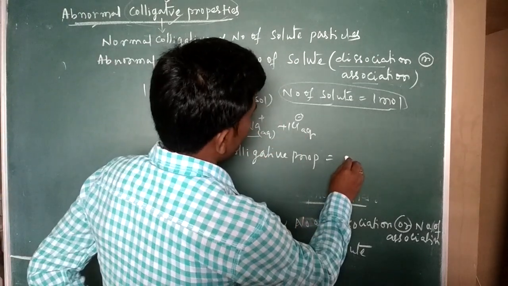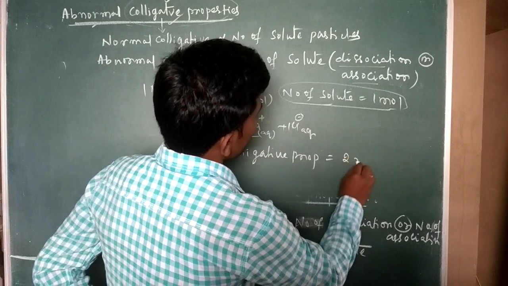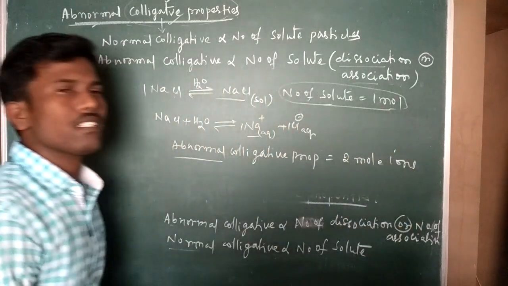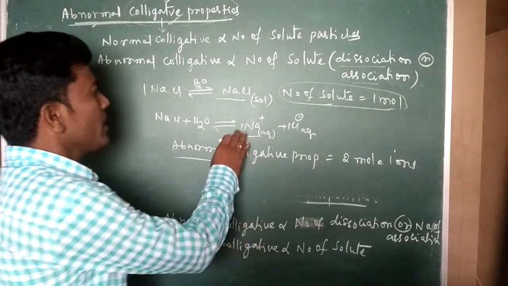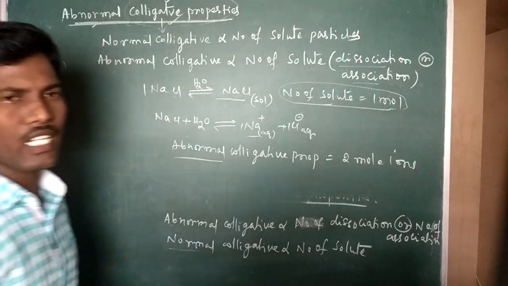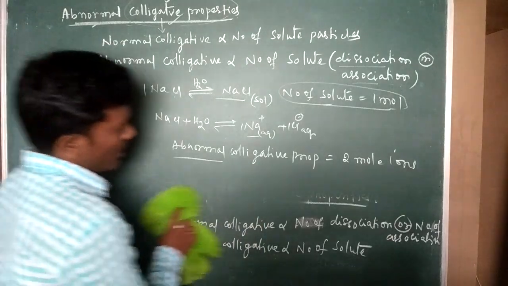So how many solute particles are there? 2 moles of ions are there. Here dissociation can take place, though association we can also take. So this is one of the dissociation examples.